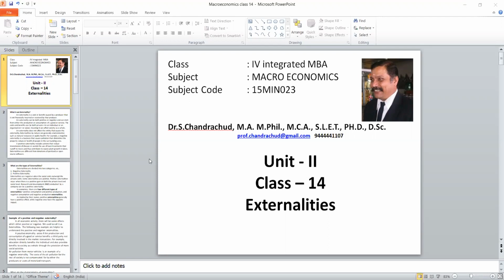In this class, we are going to discuss what an externality is and what the types of externality are, how it is divided into positive and negative, how industry and other society or individuals are affected by externalities, how it has been classified, and examples of positive and negative externality. All these topics will be discussed in this class.